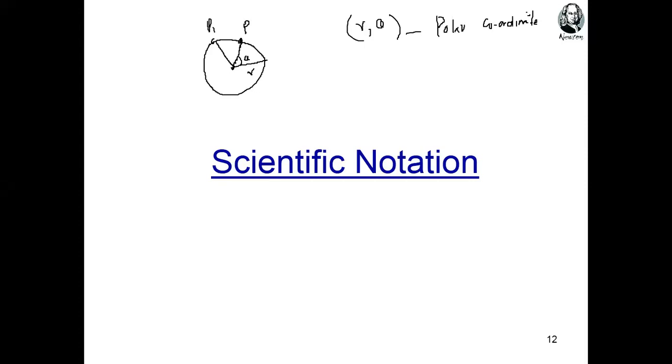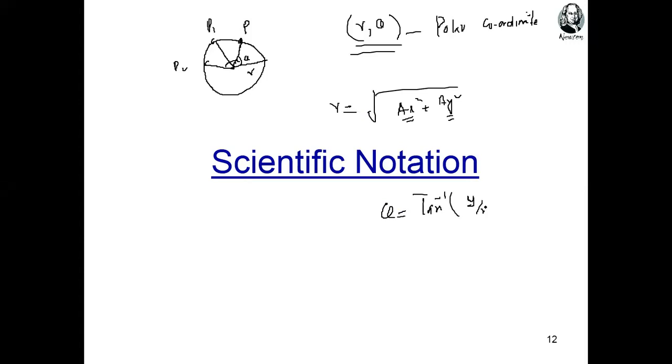Let's suppose point number 1, for example point number 2. With the help of angle theta and r, you can specify the location of a body, where r is equal to the square root of Ax squared plus Ay squared, meaning the x component and the y component squared. How can you find theta? With the help of tangent inverse of y over x, you can find the angle.